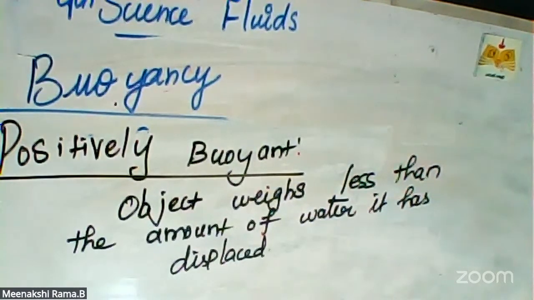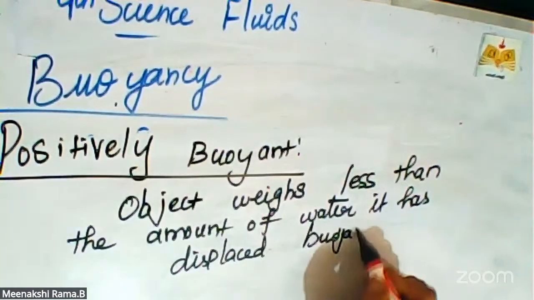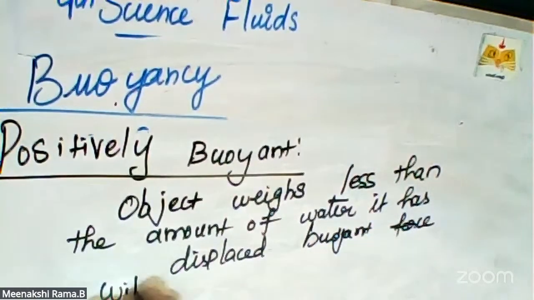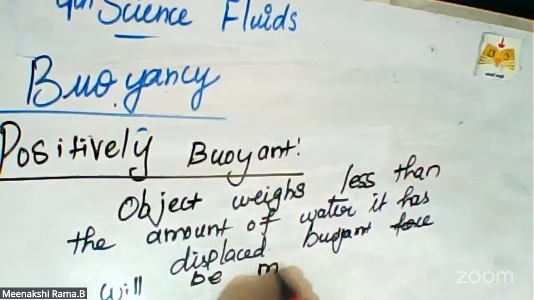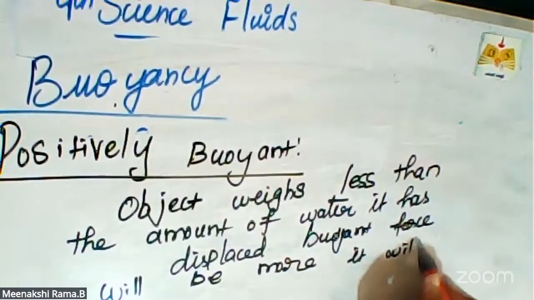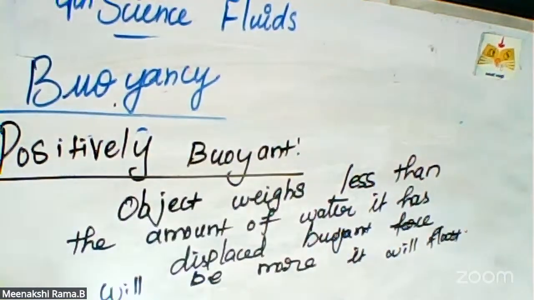So the buoyant force will be more, and it will float. This kind of material is called positively buoyant.